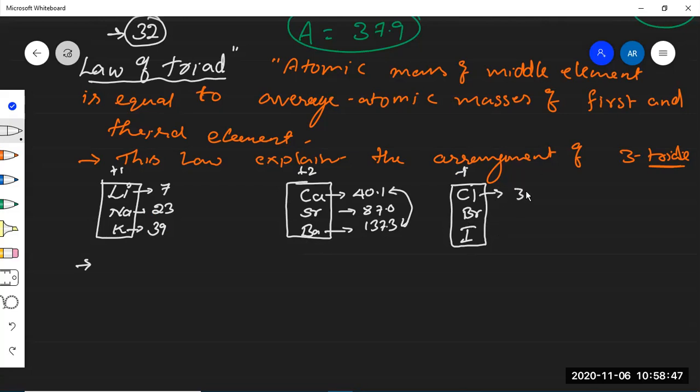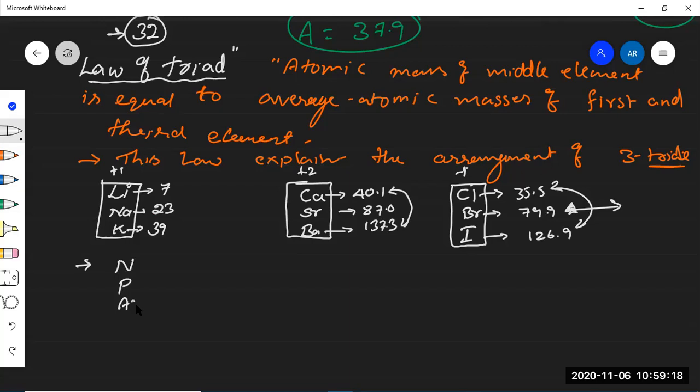In the same way, 35.5 is the atomic mass of chlorine. Bromine has atomic mass of 79.9, whereas iodine has atomic mass of 126.9. The average of the first and last gives the relative atomic mass of bromine. But his law is not able to explain the remaining elements, like the nitrogen family.